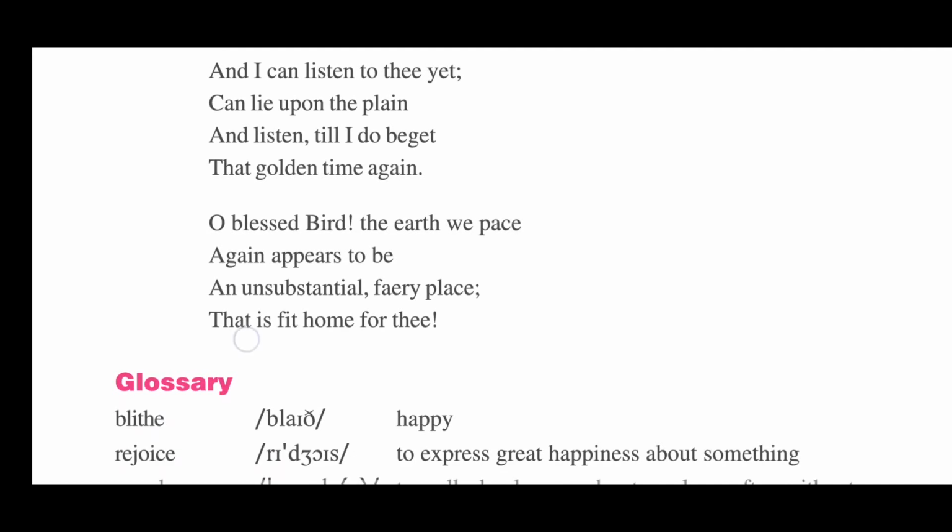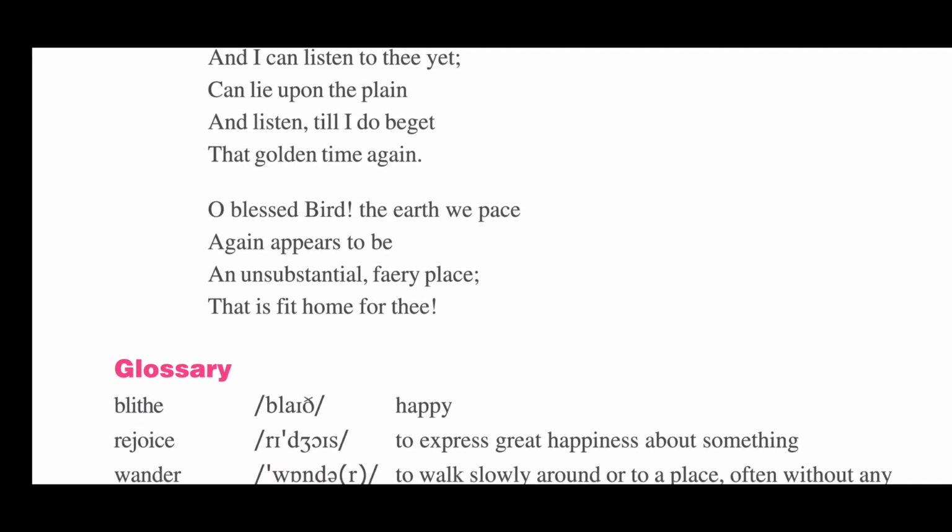In the last stanza, O blessed bird, the earth we pace. The poet says that, O bird, on the earth we base, means on the earth where he was born, again appears to be an unsubstantial fairy place, means this earth looks like an unrealistic fairyland. Unrealistic means it is not looking like a real place. It is like a heaven or paradise after listening to the voice of the cuckoo.